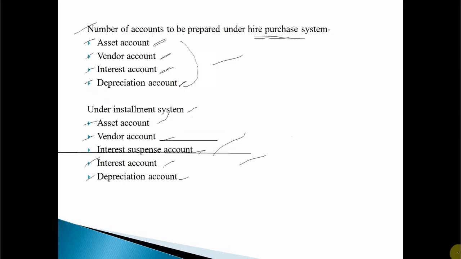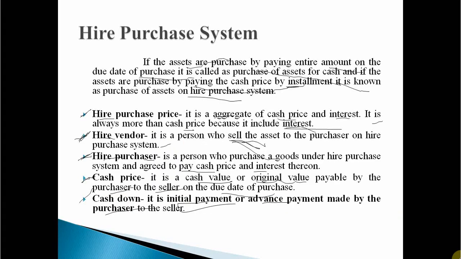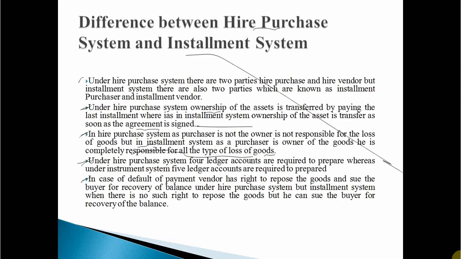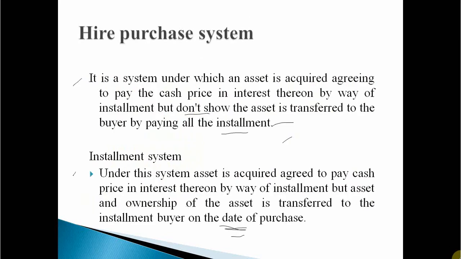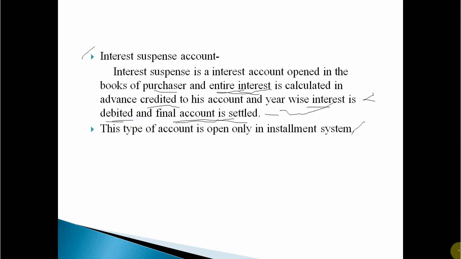So till now you have studied what you mean by hire purchase system, which are the parties involved, the meaning of some terms, then installment system, who are the parties involved, then the difference between hire purchase system and installment system, then what exactly is the meaning of hire purchase system and installment system, then how many accounts are required to prepare under hire purchase system and installment system. Next was what exactly the meaning of interest suspense account.